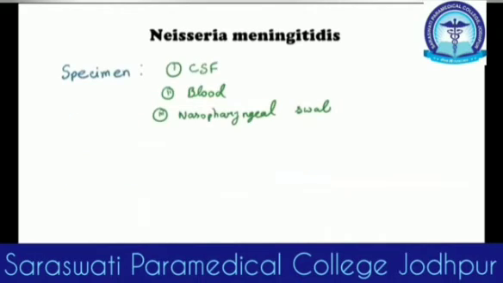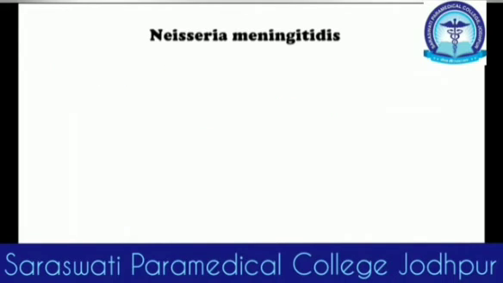Okay, now we are going to discuss the lab diagnosis. As we have said earlier, lab diagnosis is the part and parcel of any topic in microbiology. So in case of Neisseria meningitidis, the specimen is the CSF, since it causes meningitis. We can collect it through lumbar puncture. If we suspect meningococcemia, we can draw blood. And to find out the carriers, which are very high in some societies, we can do a nasopharyngeal swab. But CSF is the main thing that we are going to look for.